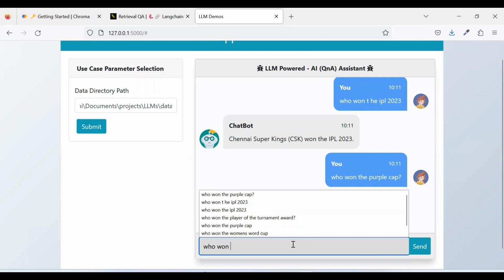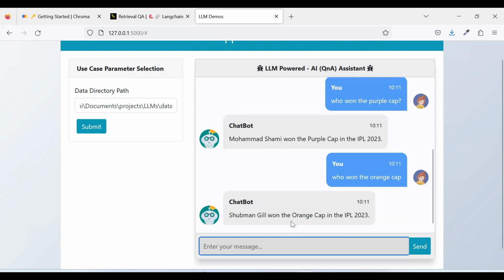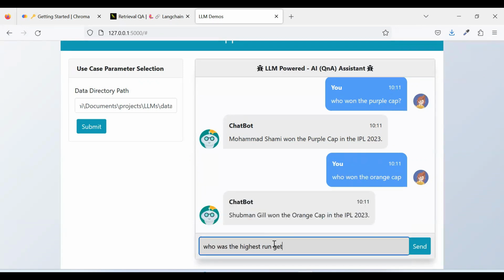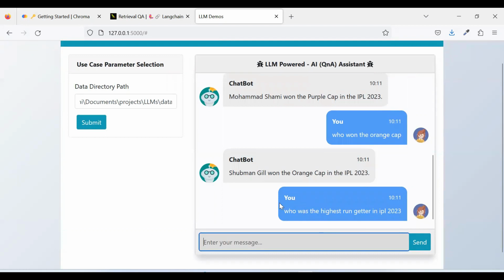Okay. Who won the orange cap? So it will answer, right? The highest run scorer. Who was the highest run getter in IPL 2023? It will give you the answer because all this data is there and it is trained on that data. Sometimes what also happens is you have not phrased your query properly so that this bot understands, so it might not answer you. Then you have to rephrase your query and see what the correct query could be.